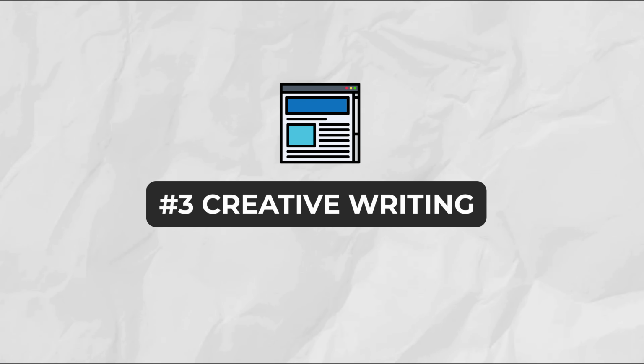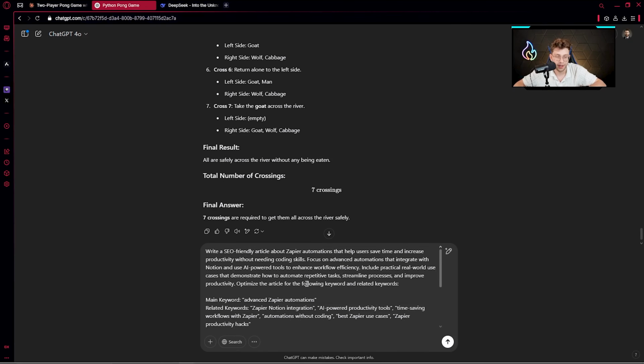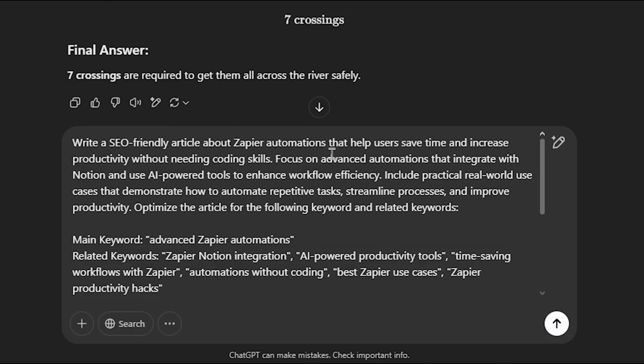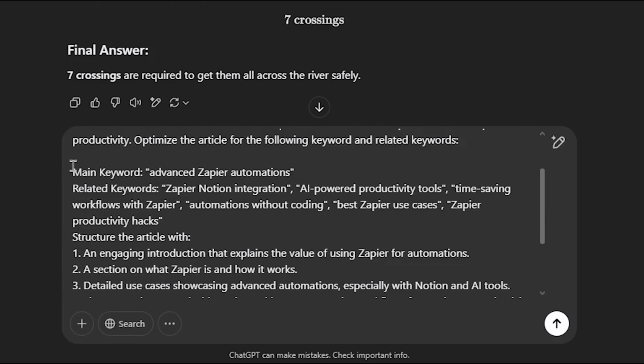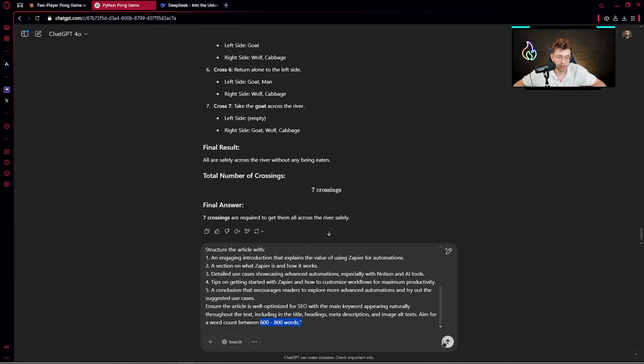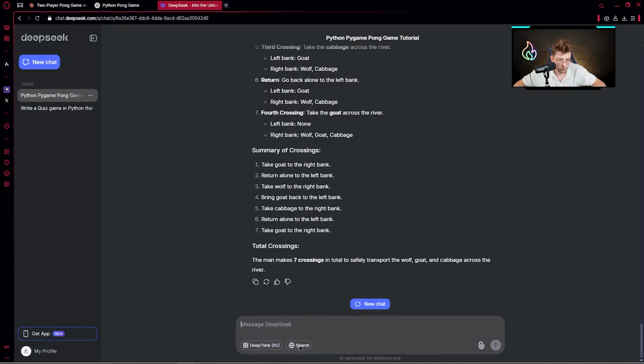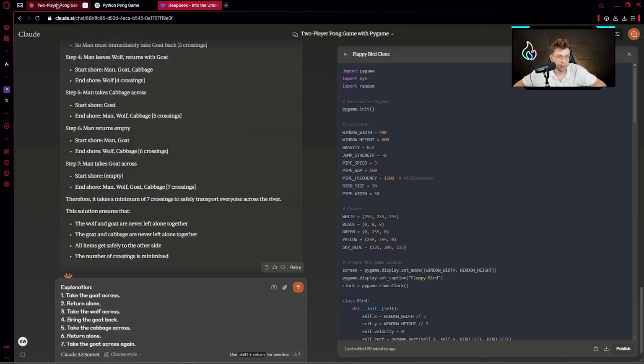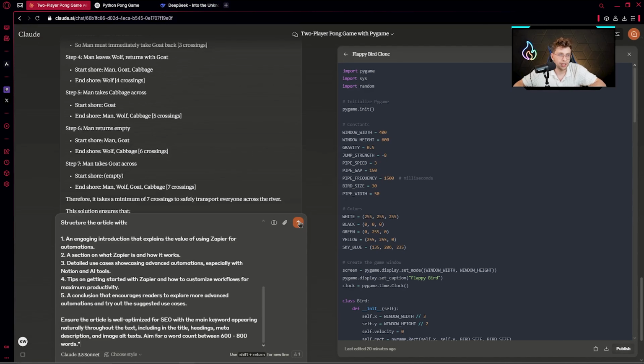Now it's time to test all of these models on creative writing. Write an SEO-friendly article about Zapier automations that help users save time and increase productivity without needing coding skills. Focus on advanced automations that integrate with Notion and use AI-powered tools. Here we've got the main keywords, advanced Zapier automations, the structure of the article, and the length, from 600 to 800 words. So we can simply run it here inside ChatGPT, and then go ahead to DeepSeek. Here we'll see how they write, how creative they are.